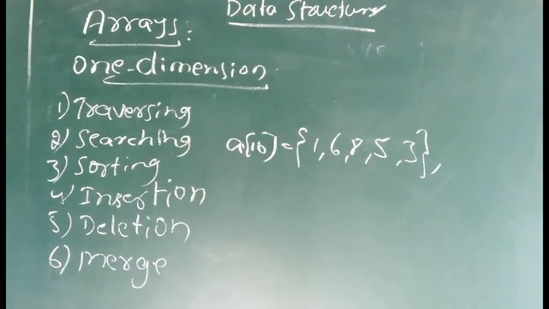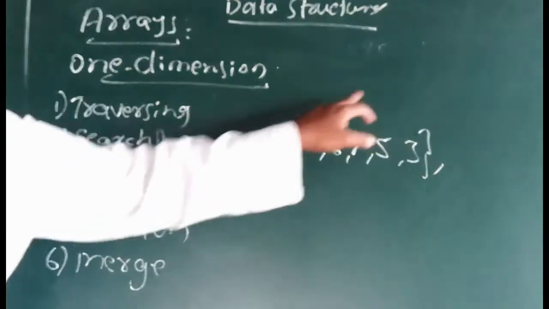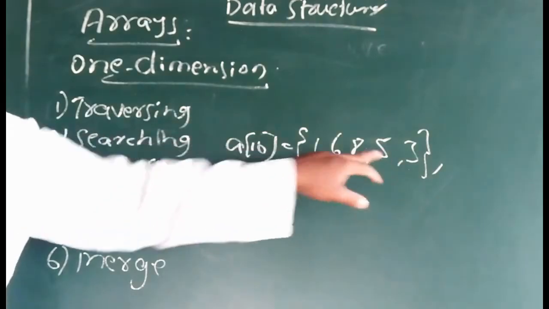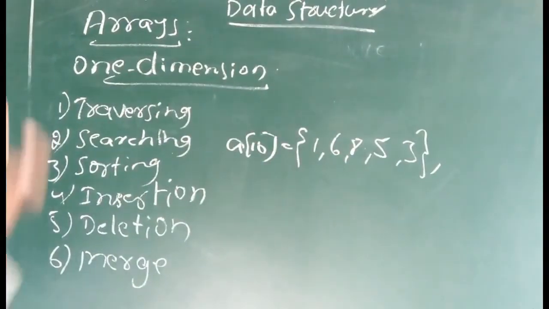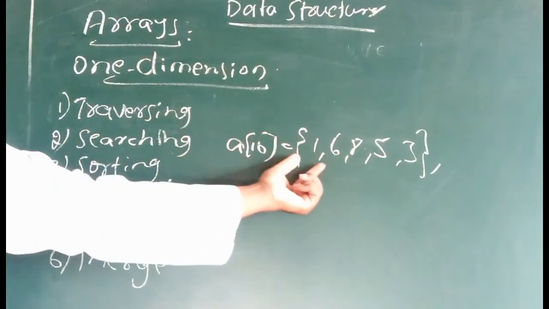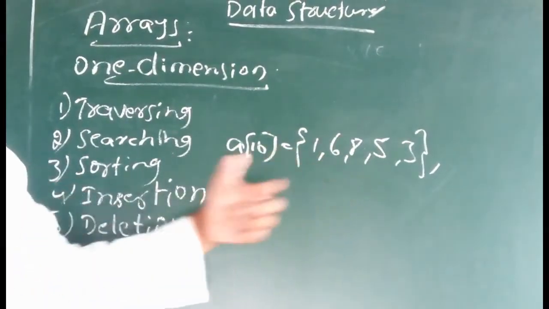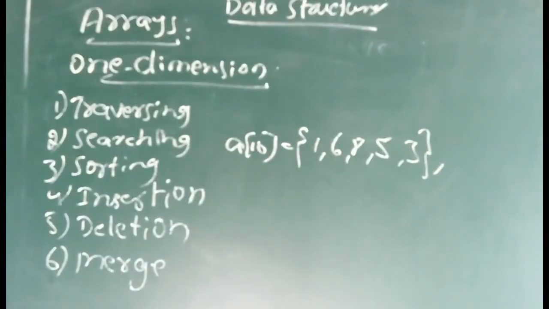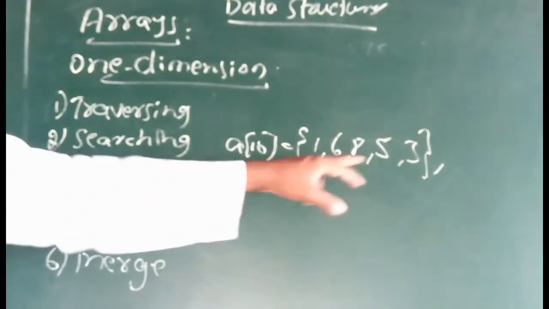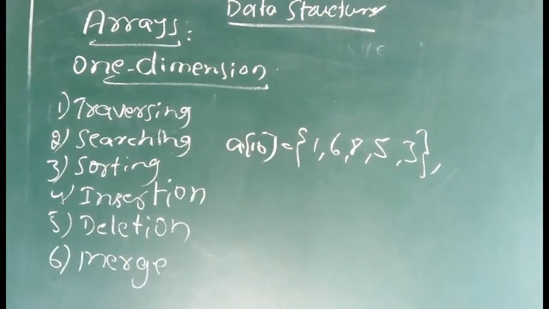For example, if you want to know the highest number in this array, we take each and every number, read it, and compare it to know which is the largest number in this array. That is one traversing example.